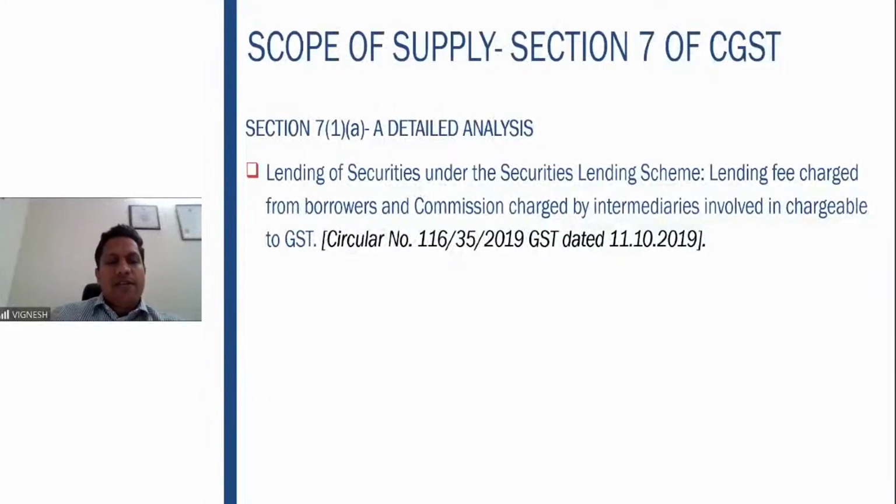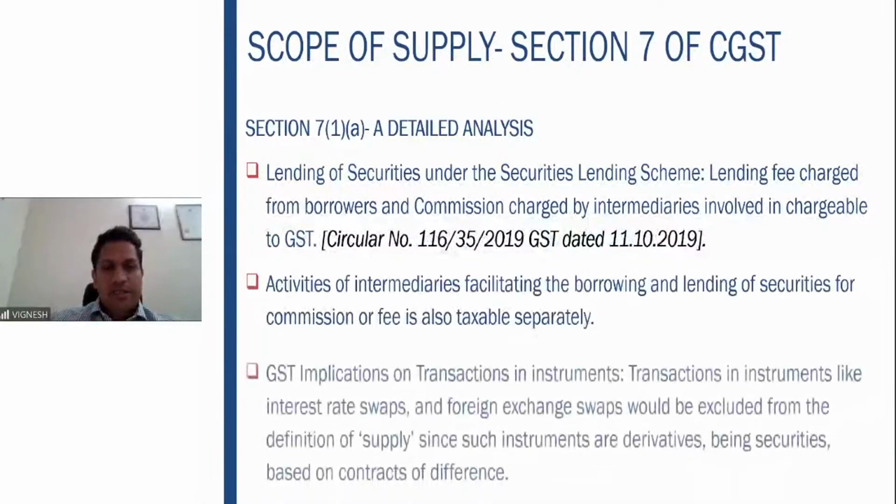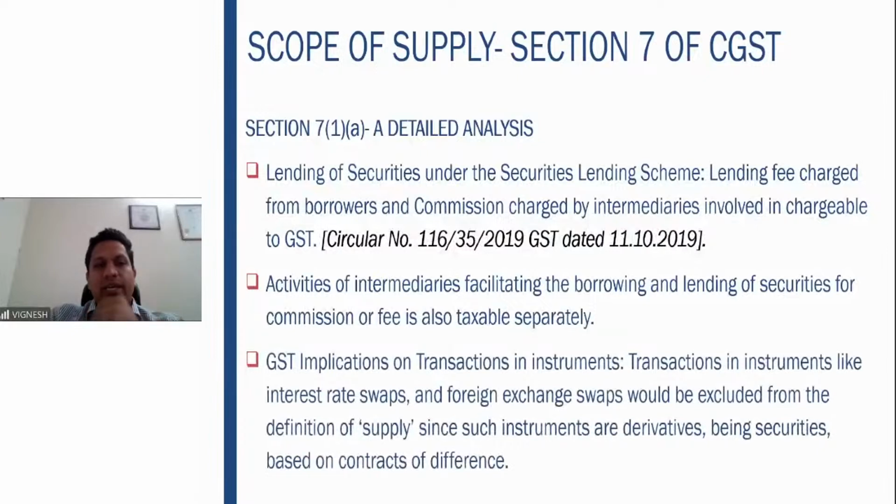Then lending of securities under the securities lending scheme. The lending fee charged from the borrowers and commission charged by the intermediaries is chargeable to GST. Now, what does this mean? If you have a security, you will lend that security to some other person.